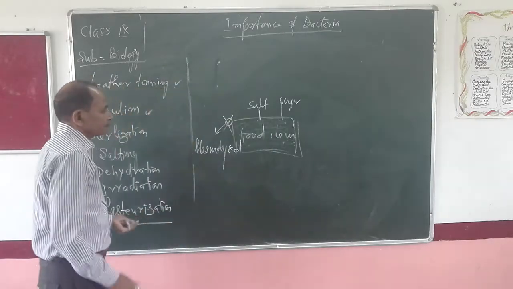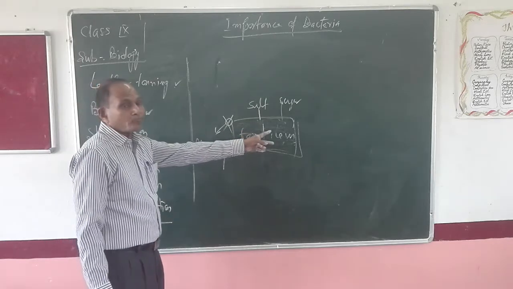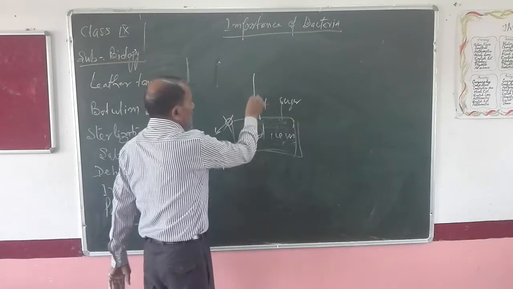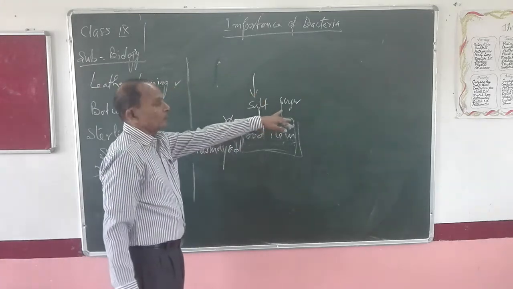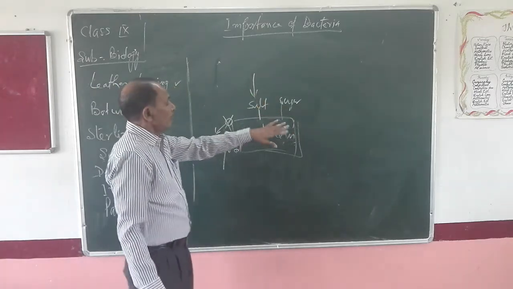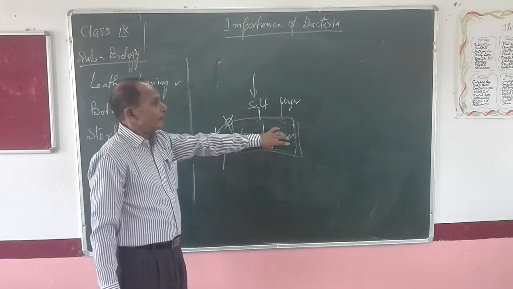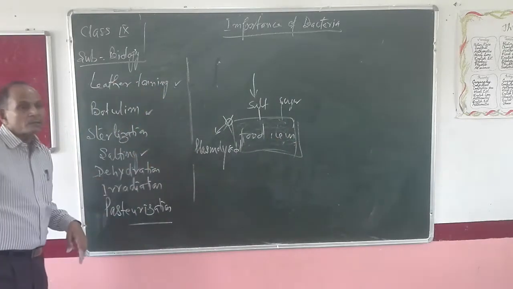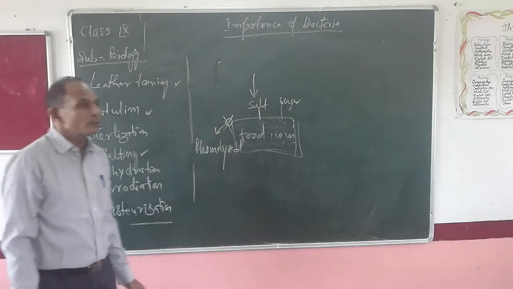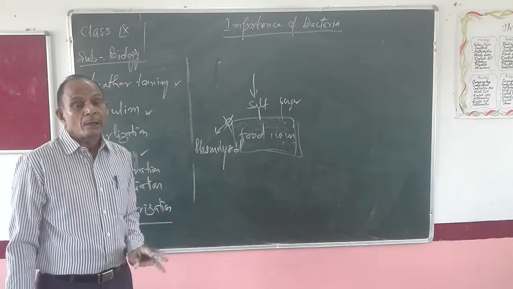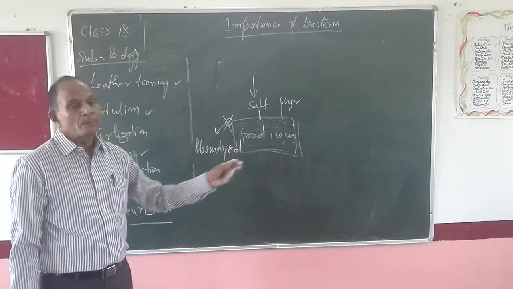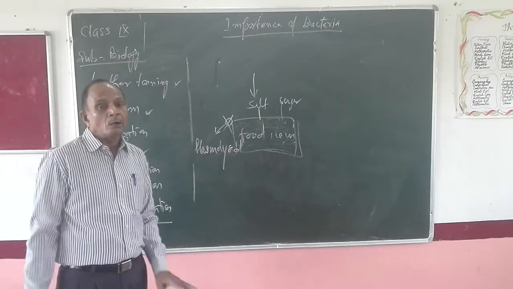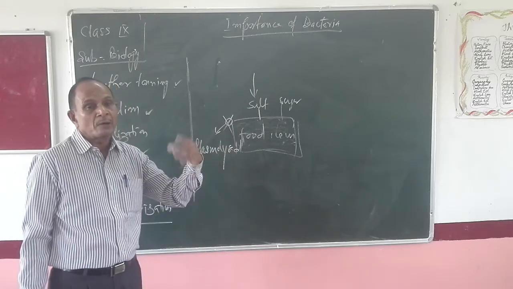This process of providing protection to our food items by adding too much salt or too much sugar, or you can say by increasing the concentration of the food item, is known as salting. The best example which you can see at your home: pickles are provided protection by adding too much salt, spices and oil, and this pickle remains safe for many years.